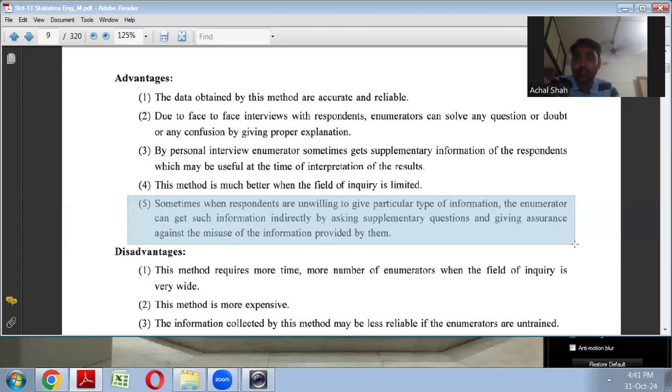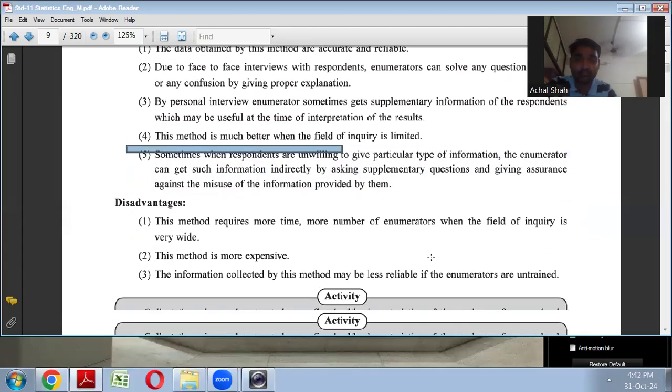They fear that there will be misuse of the information. But as you are present over there, face to face, in that case, they will have trust and faith in you that the information will not be misused. You will assure them, because of which you will get all the information which you want. So that is the advantage.